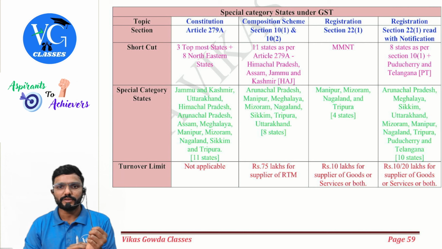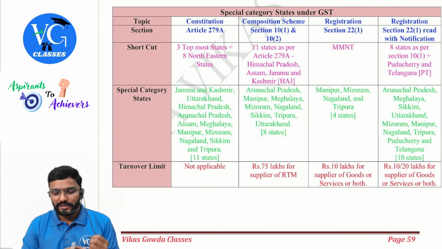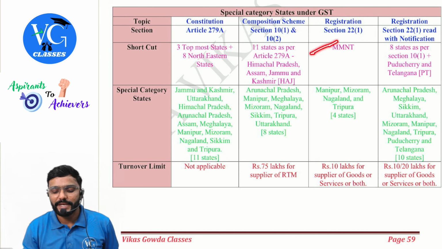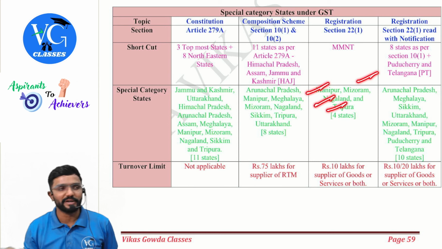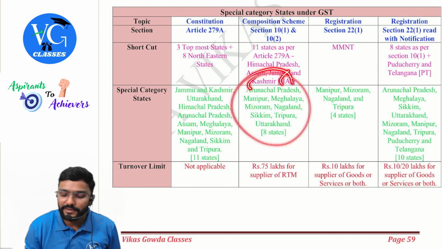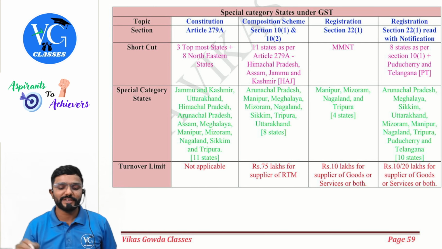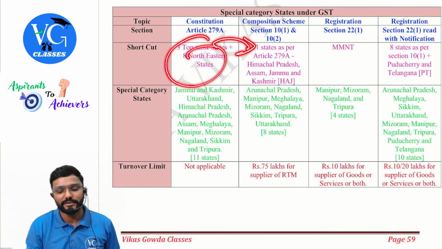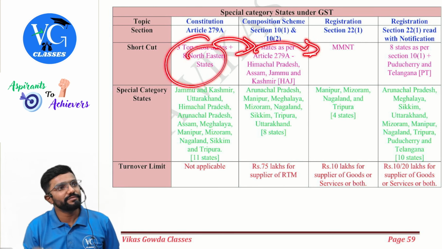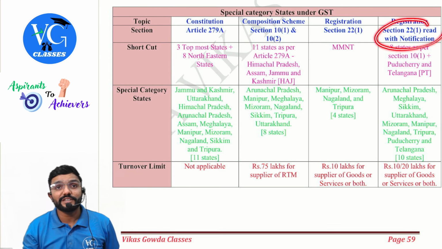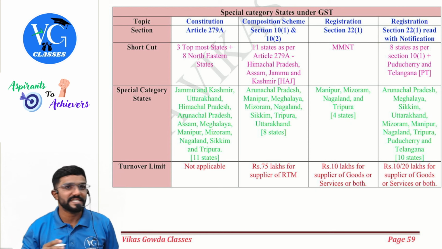Okay. Next, registration for section 22 subsection 1. Which are the special states? Only MMNT. Which are those, sir? Manipur, Mizoram, Nagaland, Tripura. Means out of this 8, they have taken only 4. First, out of 11, they took 8. Out of 8, they are now taking 4. Okay. Next, sir, for notification, 40 lakh, what are the special states? 40 lakh kept 10 states outside.